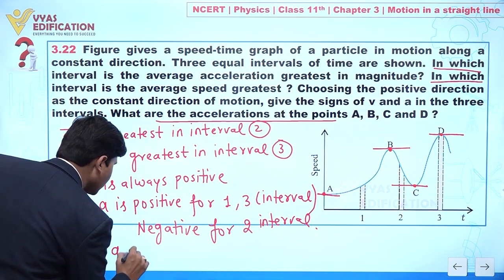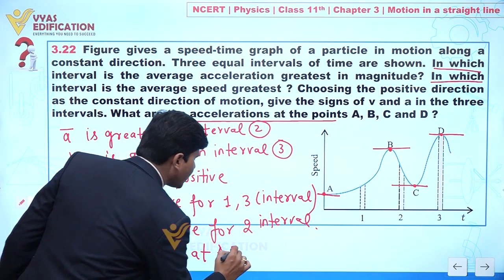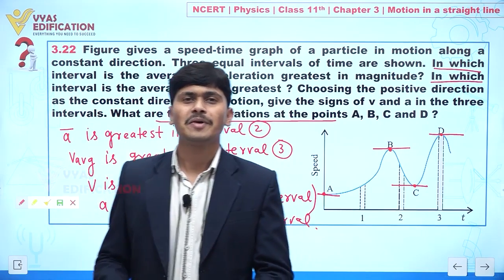So we can say acceleration is 0 at A, B, C, D. Clear to everyone? Yes. So this is all about this question.